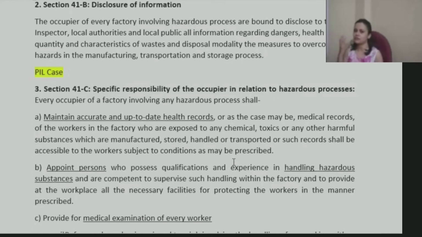If a worker has a major impact on his health, and if there is a provision that the worker would be getting some kind of monetary benefits, in such cases those records need to be made available to the worker also. Otherwise, if there is some inspection going on, those records need to be produced. If there are local bodies or authorities having power to inspect such documents, that also needs to be produced before them. So they have a responsibility to maintain such up-to-date health records.